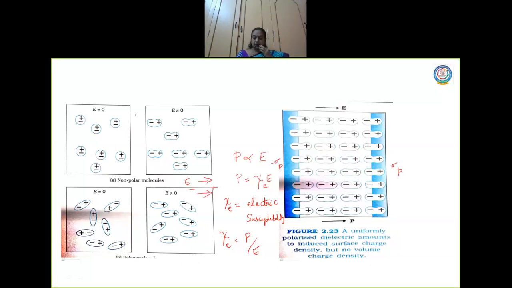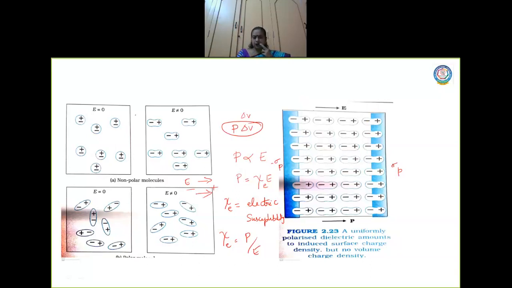Now let us take a small volume element del V in the direction of the electric field. The dipole moment of this small volume is P into del V, the dipole moment in the direction of the field for the small volume element del V.